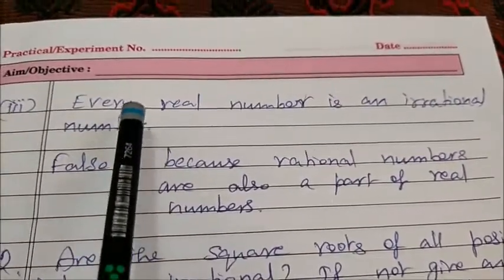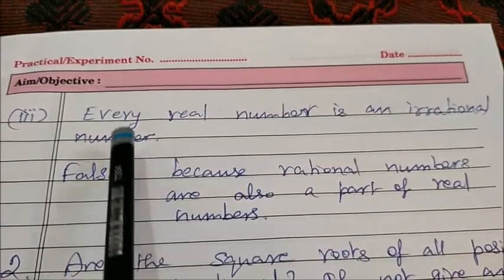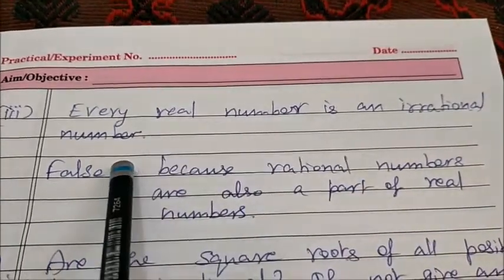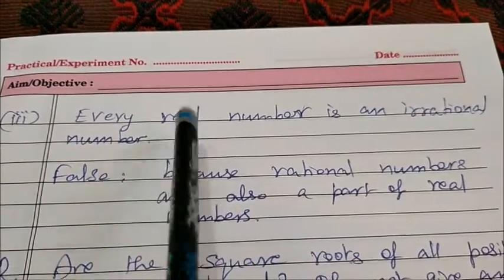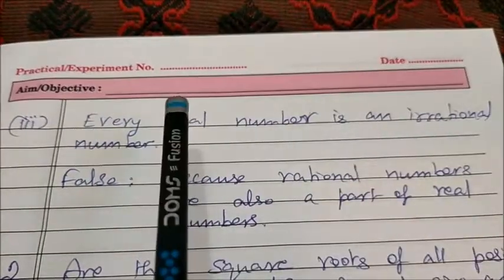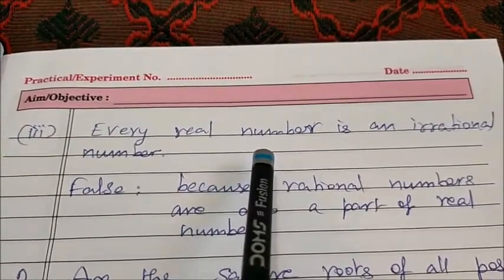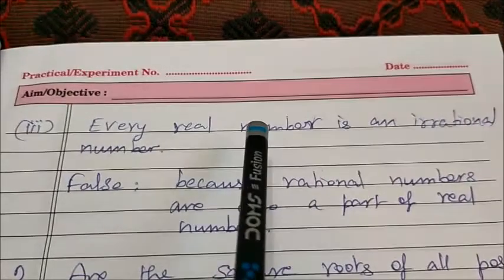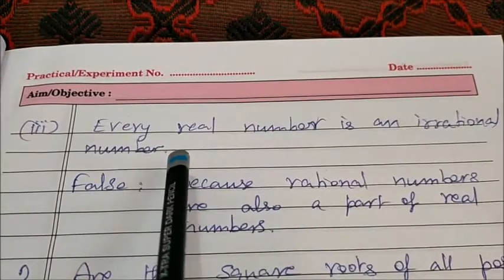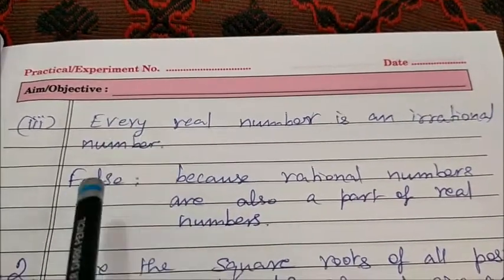Third one is, every real number is an irrational number. False. Because real number means what? Rational numbers and irrational numbers form the group of real numbers. So there are rational numbers also. But here it is given every real number is an irrational number. So rational numbers are also part of real numbers. So this is false.